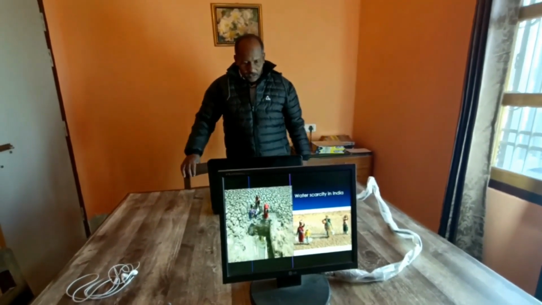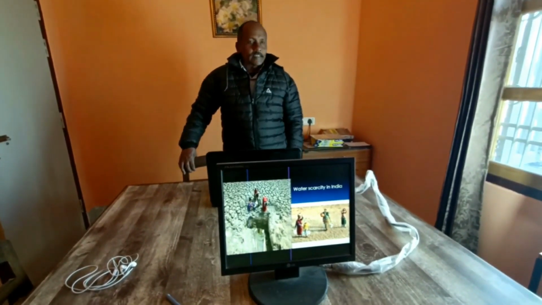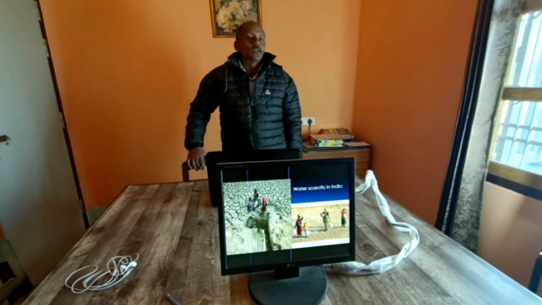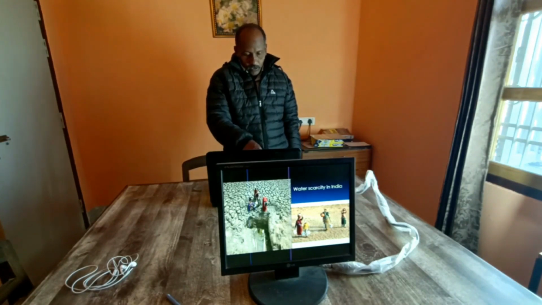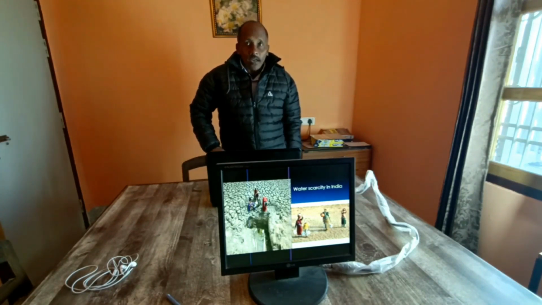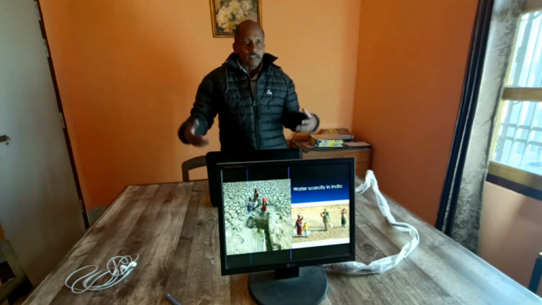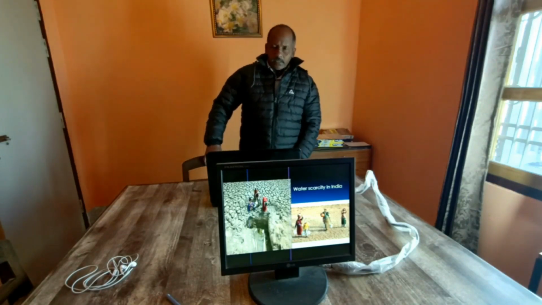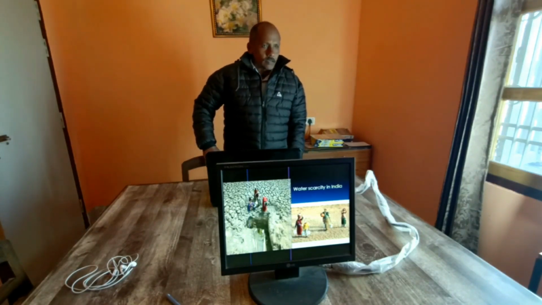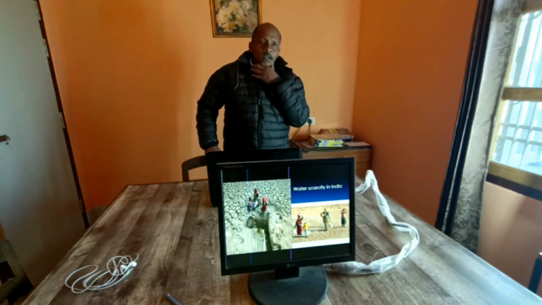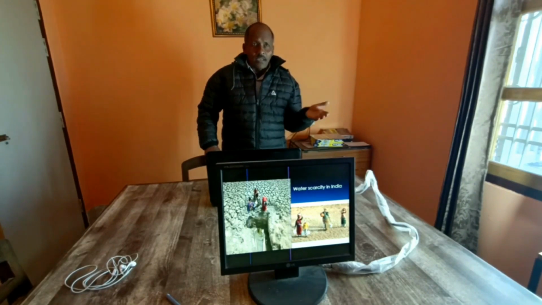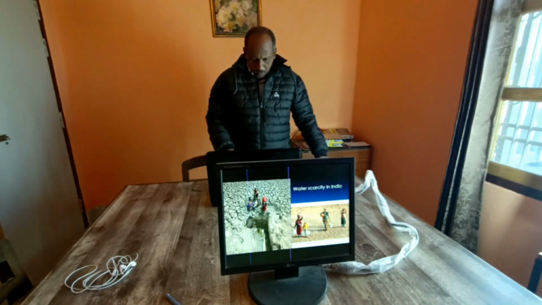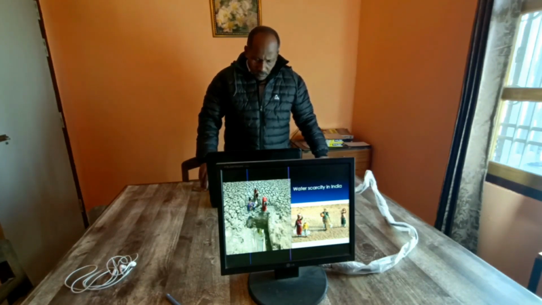Here you see two pictures I have put where water scarcity in India is seen. Ladies are taking these water containers and moving long distance, and you can see the soil. How does the soil appear? It's dry, broken. You can imagine how dry it is since it is broken. So water scarcity is very much there in India in different parts. Even in Siliguri, there are some areas in the month of April or May, water level goes down, the wells get dry.